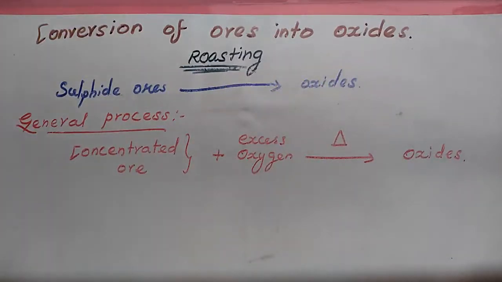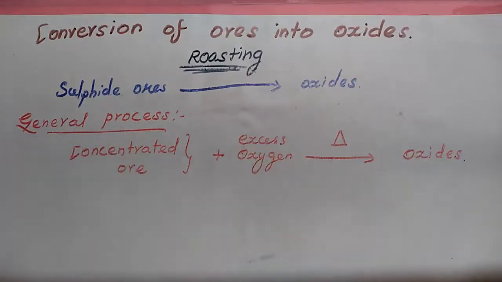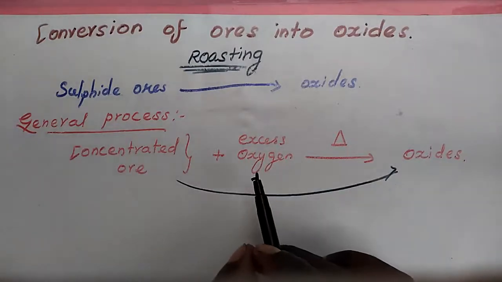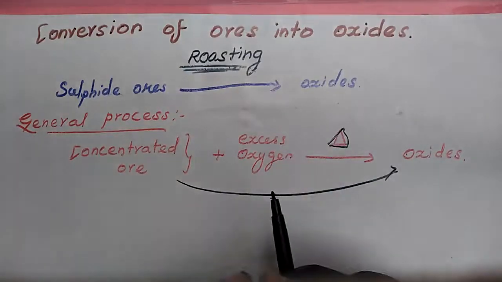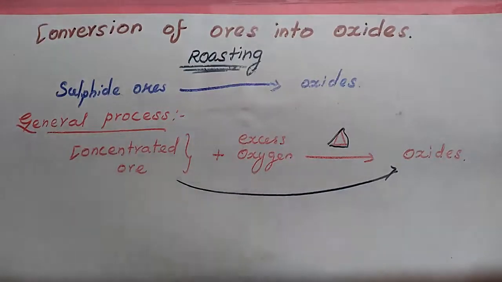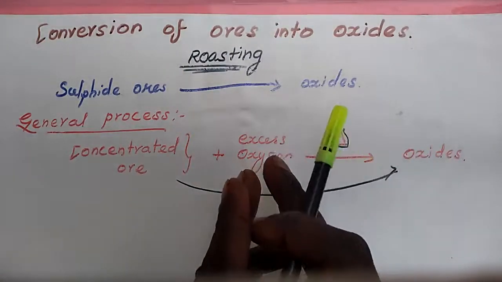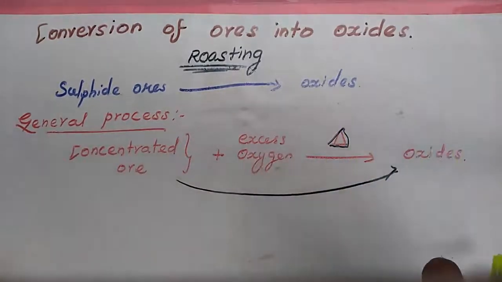In this method, the concentrated ore is oxidized by heating it with excess of oxygen in a suitable furnace below the melting point of the metal. You understand? Okay.